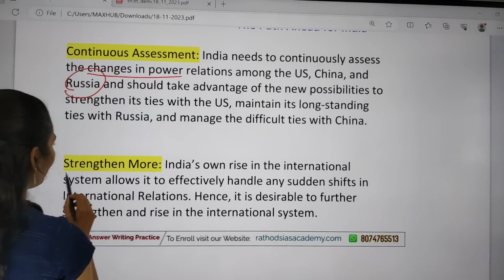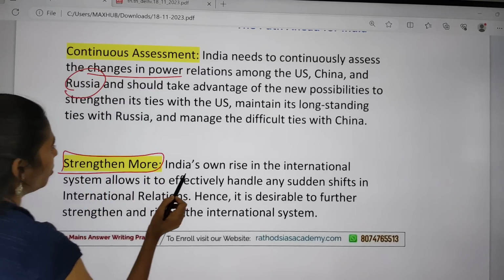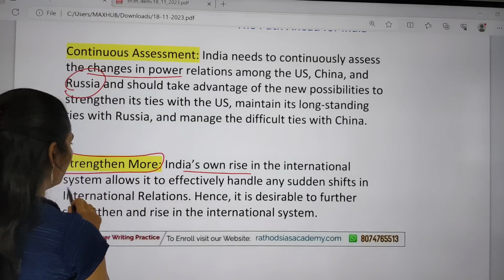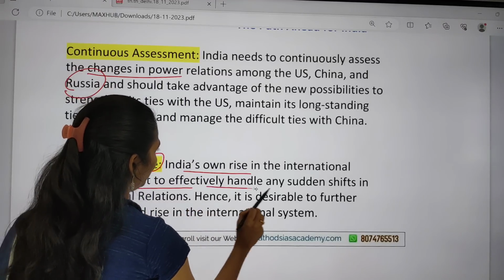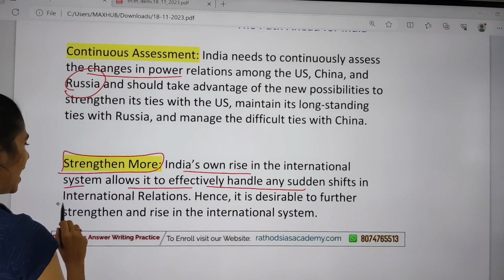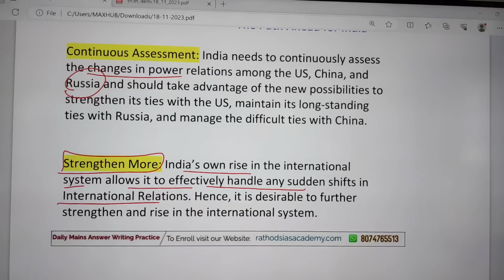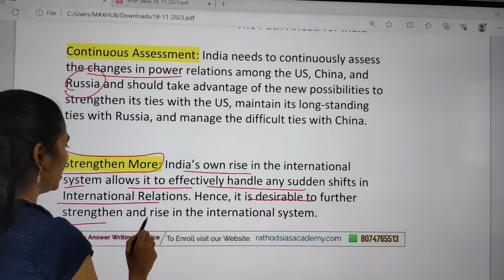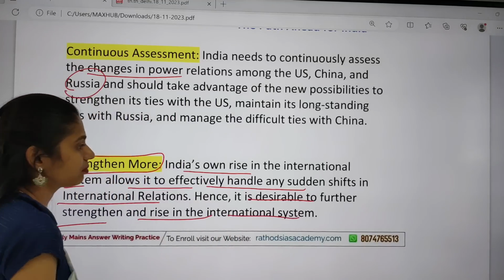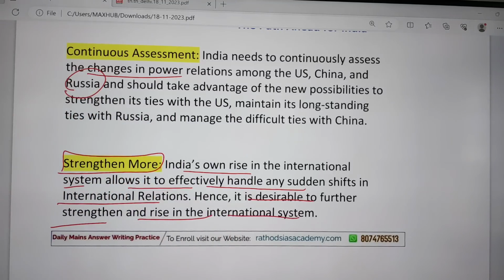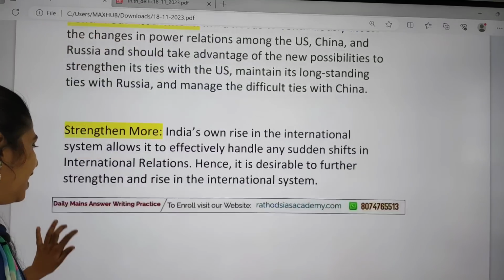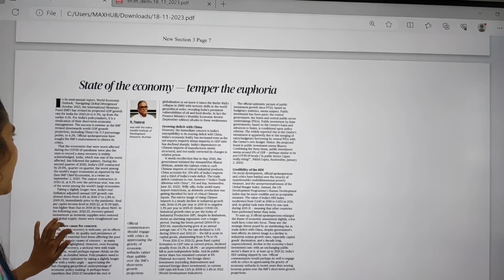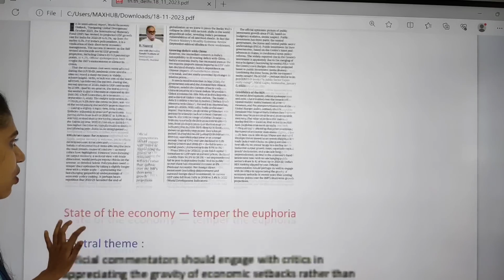And next one is we have to strengthen more India's own rise in the international system, which allows it to effectively handle any sudden shifts in international relations. So because of this, we have to focus on desirable things and we have to strengthen and rise in the international system. So this is about this topic. And now let us see the next topic. It is about World Economic Outlook.